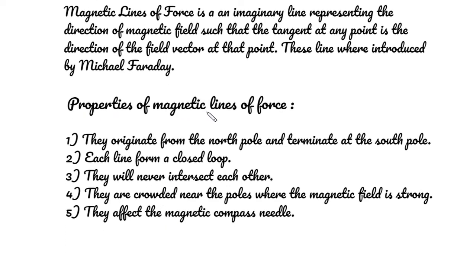Properties of magnetic lines of force. Number 1. They originate from the North Pole and terminate at the South Pole. Number 2. Each line forms a closed loop. Number 3. They will never intersect each other. Number 4. They are crowded near the poles where the magnetic field is strong. Number 5. They affect the magnetic compass needle.